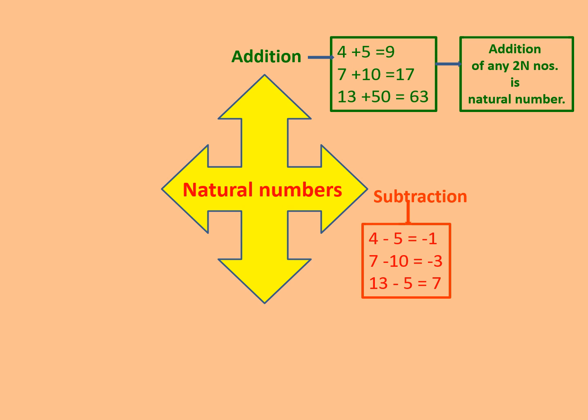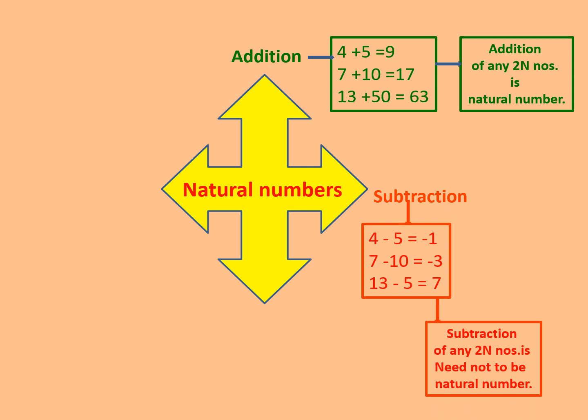Sometimes you get a natural number and sometimes you do not. That we will see next time. For now we can say that in subtraction, when we subtract one number from another, the result need not be a natural number. Clear?